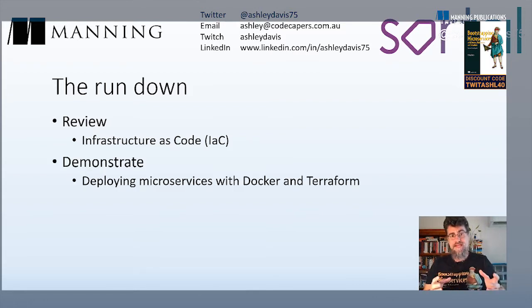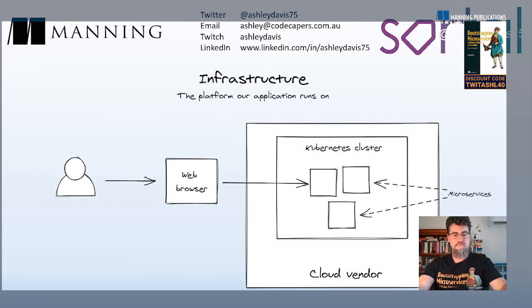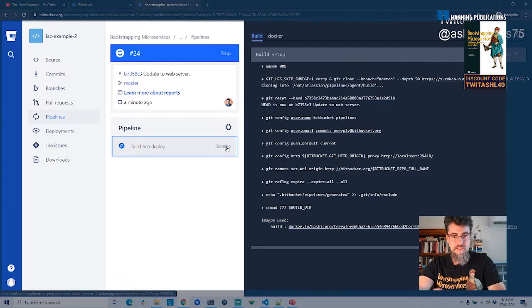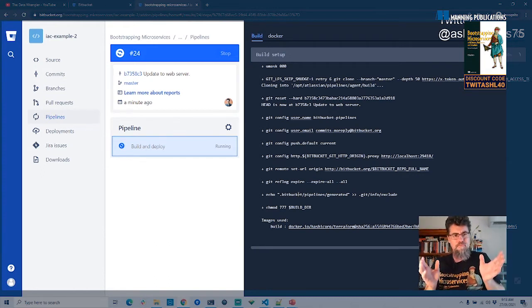I'm going to be giving a bigger live demonstration that shows you the taste that I'm giving you at the moment. I'm going to show you how we get to that point and the work that we have to put in. That means deploying microservices to this Kubernetes cluster using Docker and Terraform. Before we get into what infrastructure is, let's see where we're at here. This is still running, so this can take some time. Like I said, I'm running on a free tier of Bitbucket, so they're probably not giving priority to my job here.